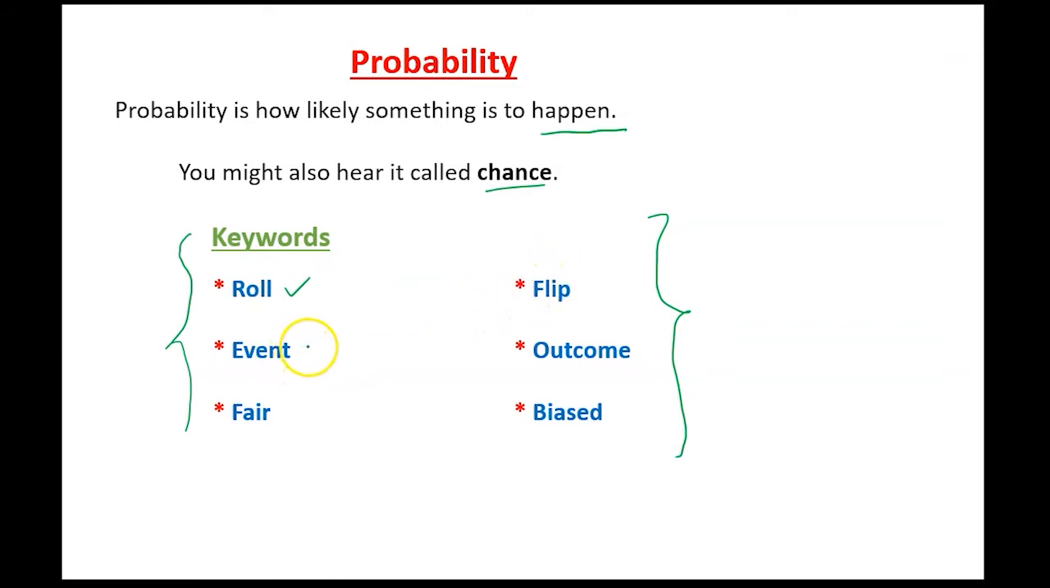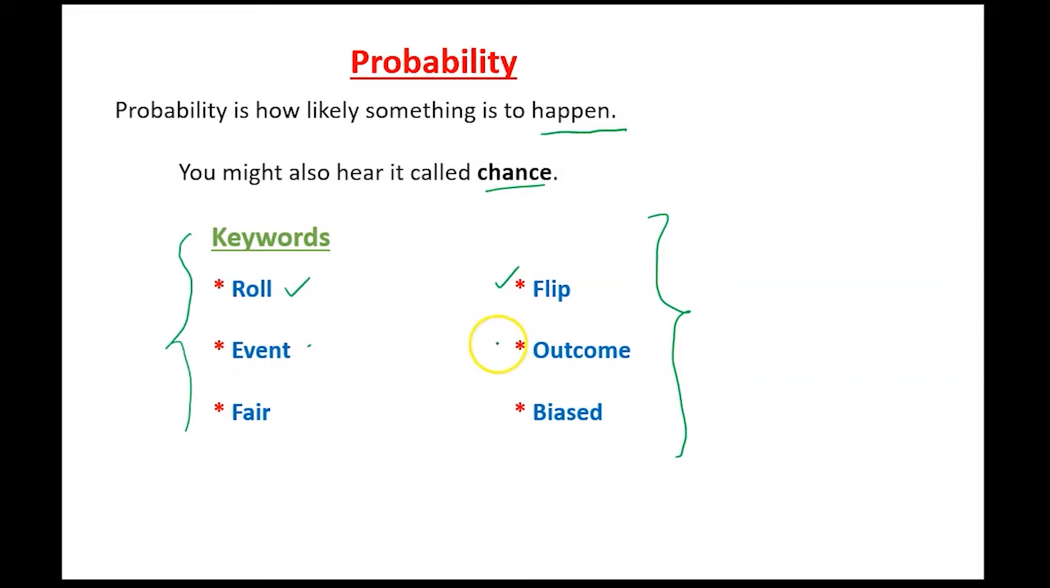Event, what does event mean? Well, an event is an action. So if you flip a coin, that is an event. If you decide to throw the coin twice, that is two events.